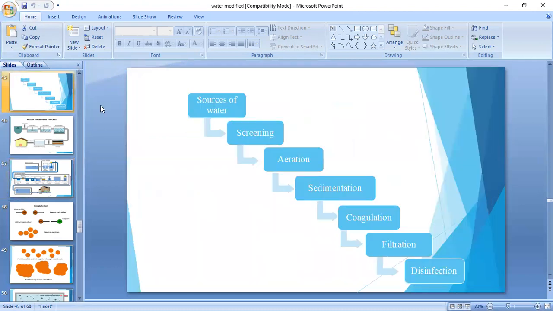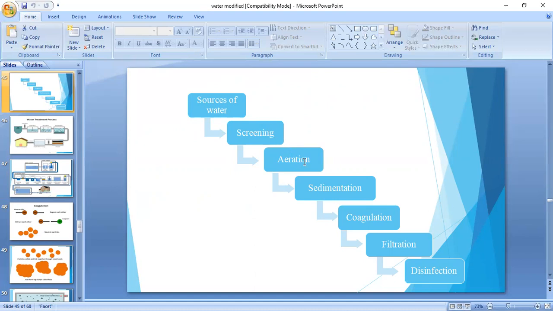The next step is aeration. Aeration means we have to remove the gases present in water, as gases are exchanged with each other. And then sedimentation. From screening, floating materials like wood pieces, leaves, and papers, whatever they may be, are removed. After screening, the water enters aeration.